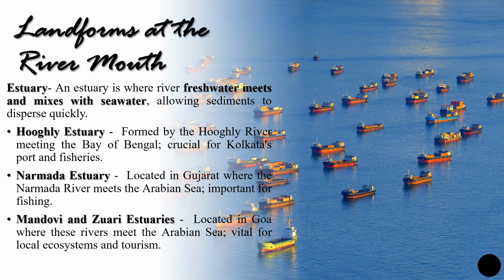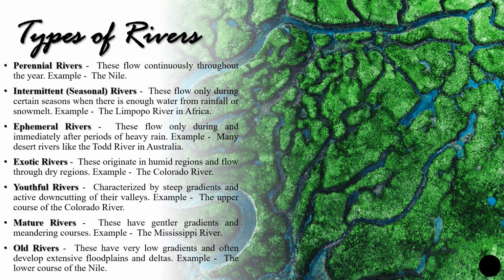So this is just an end of the river where either it meets a fresh water body or it just meets another water body apart from the sea. So this is about the landforms at the river mouth. As we have understood what the parts of the river are and how each course has its dominant features, now we should understand what the types of rivers that flow are.